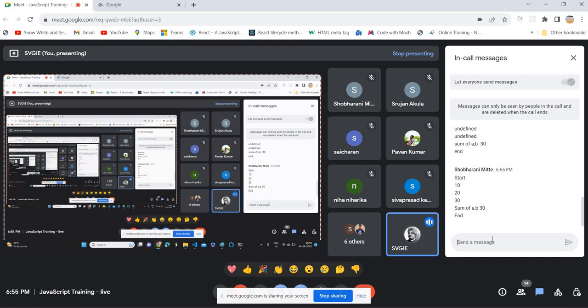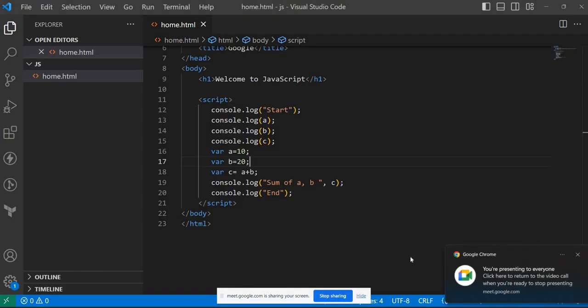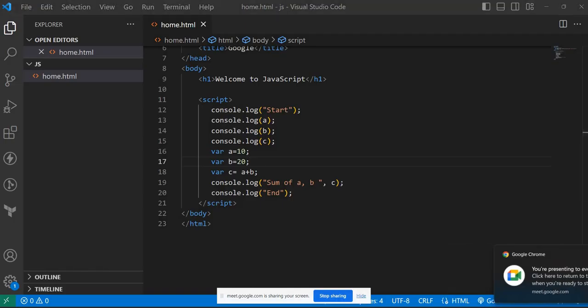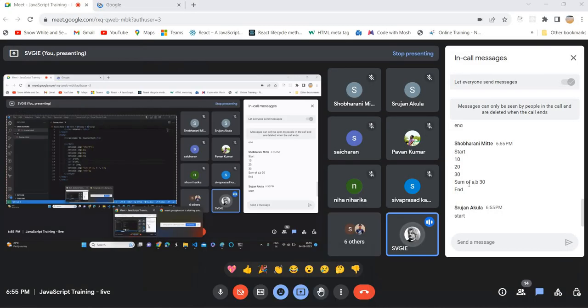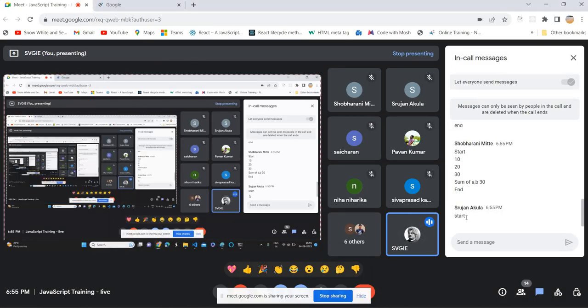Okay, very good. At least we are getting some different answers. That's really interesting. Just give me the answer the way they have given it. Don't send start after some time, because it's very difficult for me to understand what you're answering.